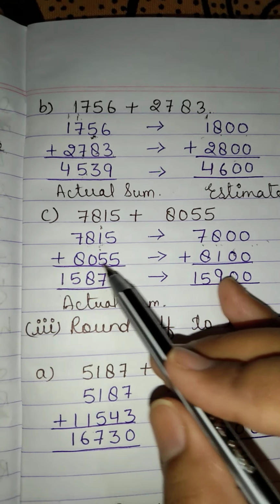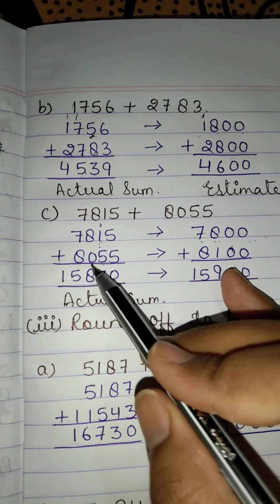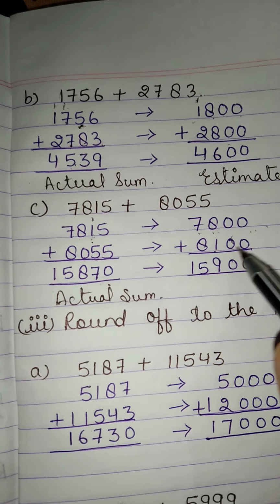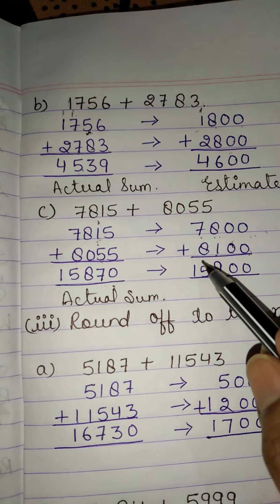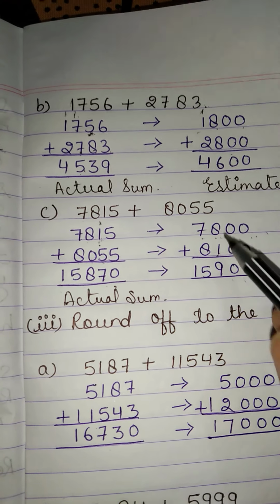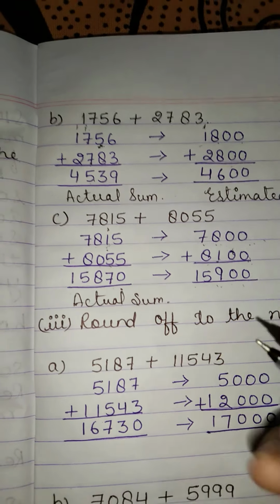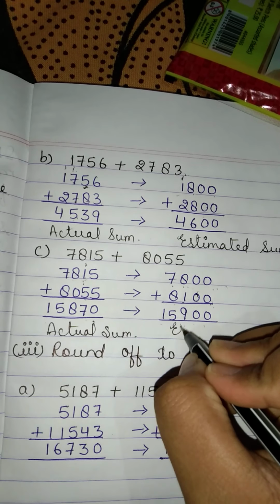So 8055, it is 5, 5 is a strong number, 5 will change the value of 0, 0 will become 1 here, and 5 5 will become 0 0. So 8100. Now 7800 and 8100 we will add it, 0 0 0 0, 8 plus 1 is 9, and 7 and 8 is 15. So it is the estimated sum.